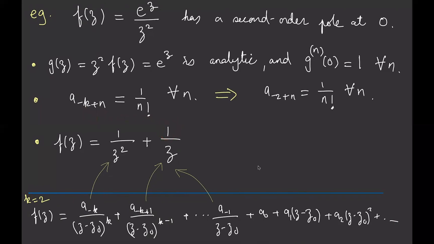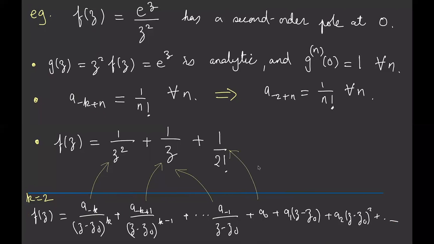So that's that. And then I realized that, look, in this expression, I have to go all the way down in powers until I get z minus z0 to the power 1. So I'm already here. So this part, which in general has k terms, in this case only has 2 terms because k is equal to 2. So I'm done with that.